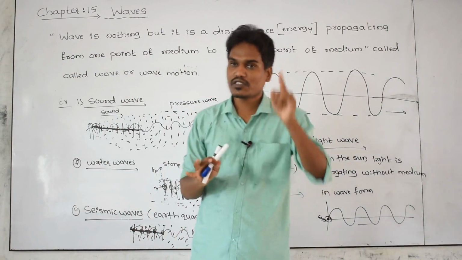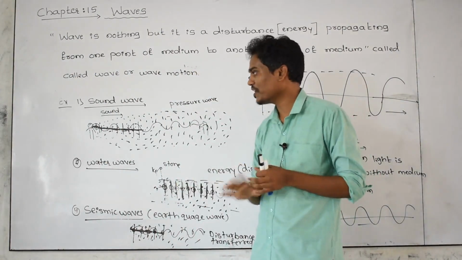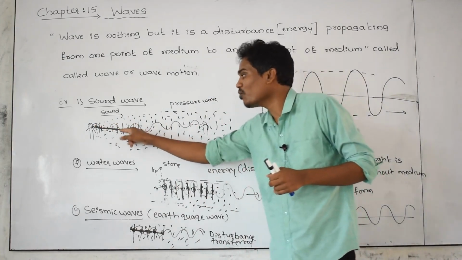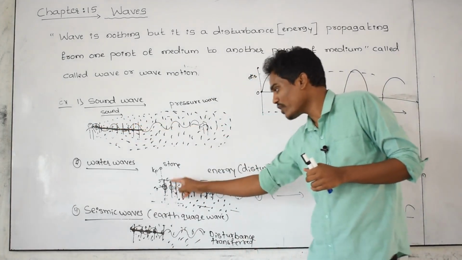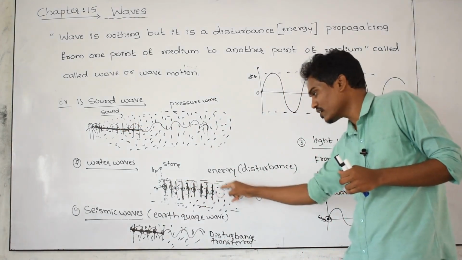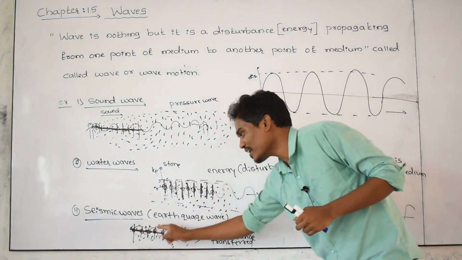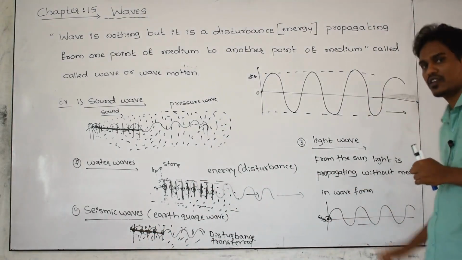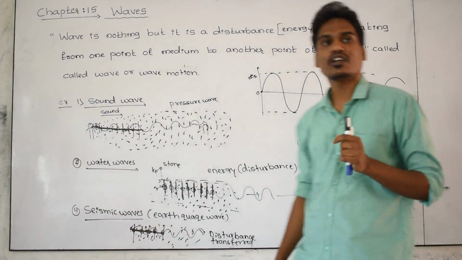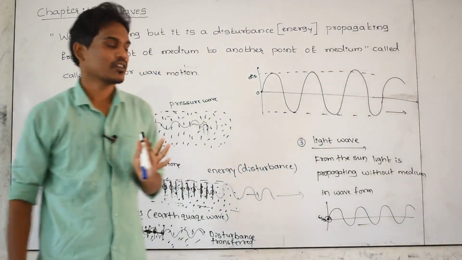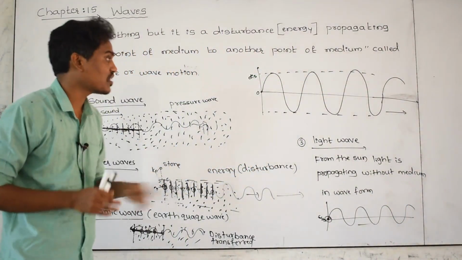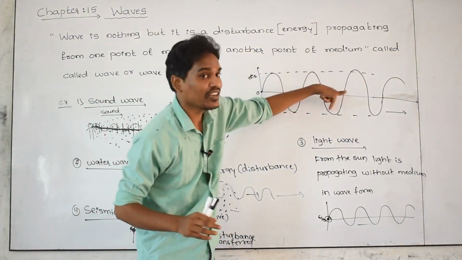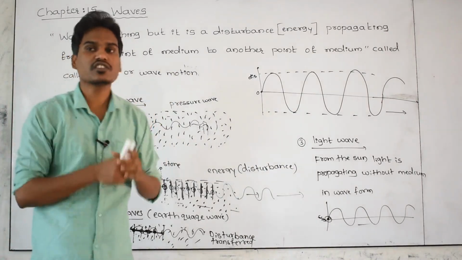These are all the waves. The sound is moving from one point to another point. How do we get the wave form like this, and how do we get the wave form as a sine curve? The nature of the wave we can represent by using a graph as a sine wave. How we get this pattern for all the waves we can discuss in the next class.